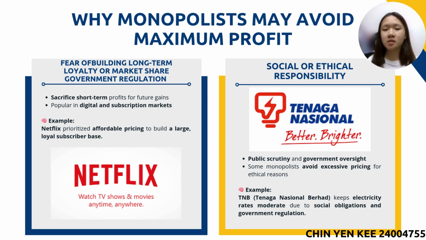Finally, social or ethical responsibility can influence pricing. TNB, Malaysia's sole electricity provider, avoids charging excessively despite having monopoly power. That's because they have a duty to ensure affordable access for all, and they are also subject to government regulation.